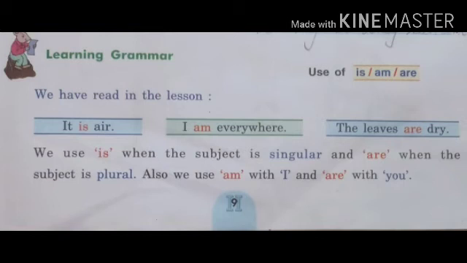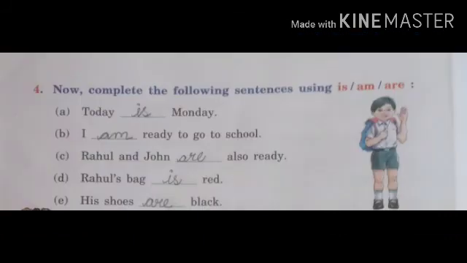And in the second sentence, I am everywhere. As it is mentioned here, we use am with I. So it is given here, I am everywhere. In the third sentence, you can see the leaves are dry. So my dear students, with the singular we use is and with the plural we use are in the present sentence. And am we use with I. Let us now go to the next page.